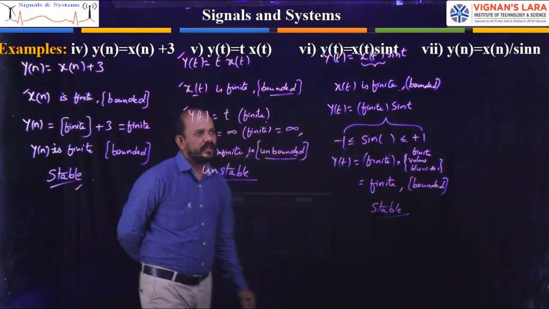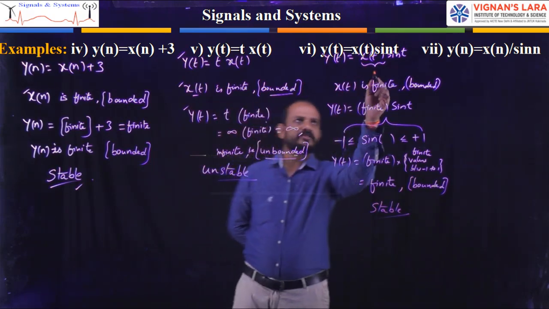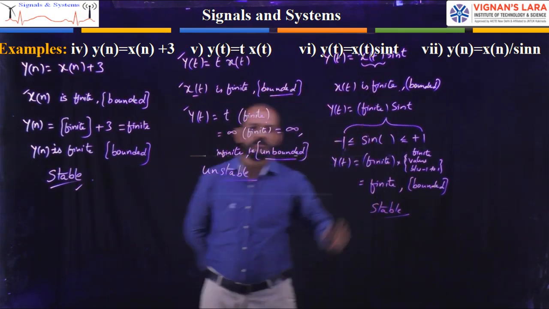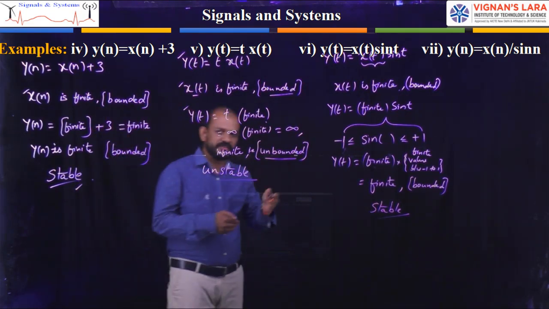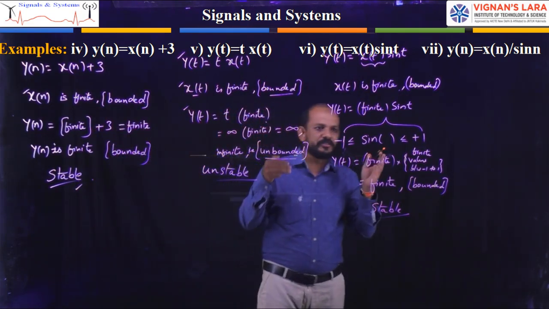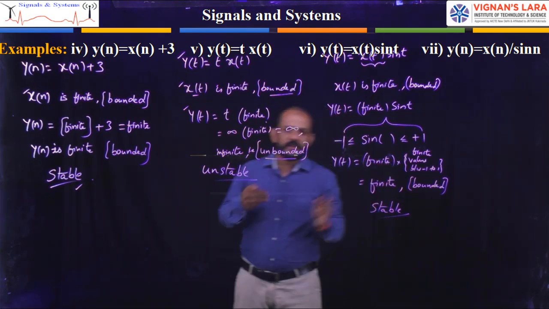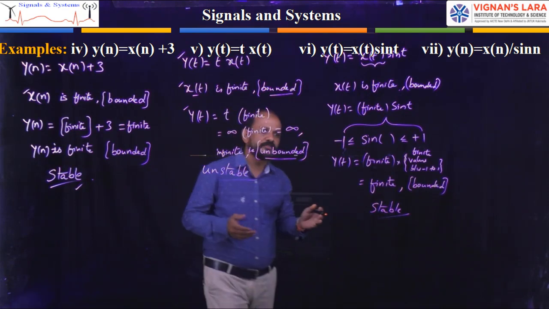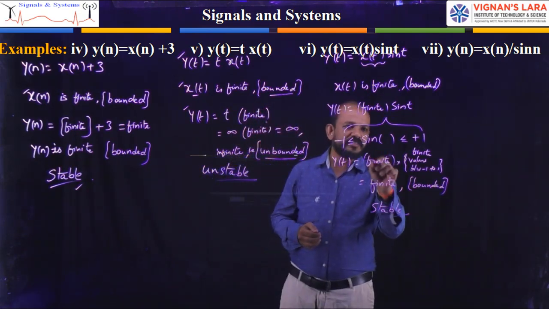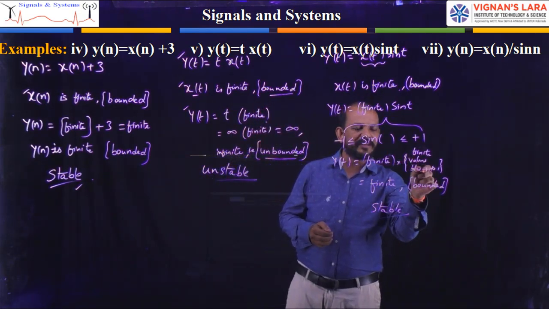Simply, here x of t is finite, and the minimum value of the sine function is minus 1 and the maximum value is plus 1. So the sine function will have values between minus 1 and plus 1, which are finite values. So the finite input is multiplied with finite values between minus 1 to plus 1.